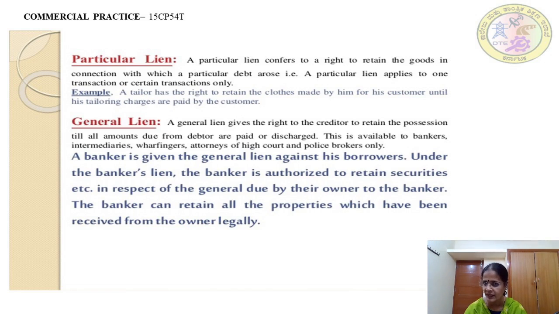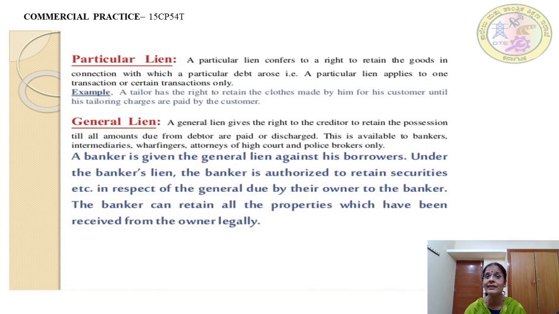I think you are able to understand the concept of particular lien. I have taken a loan for a particular property. If you have the right of particular lien, then you have a right only to retain the goods, that is the building for which I have taken the loan.